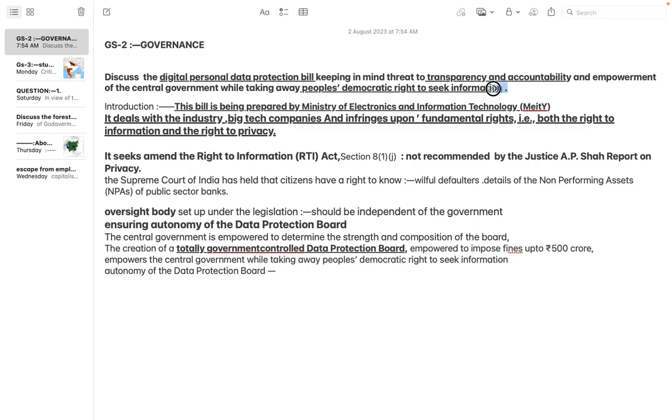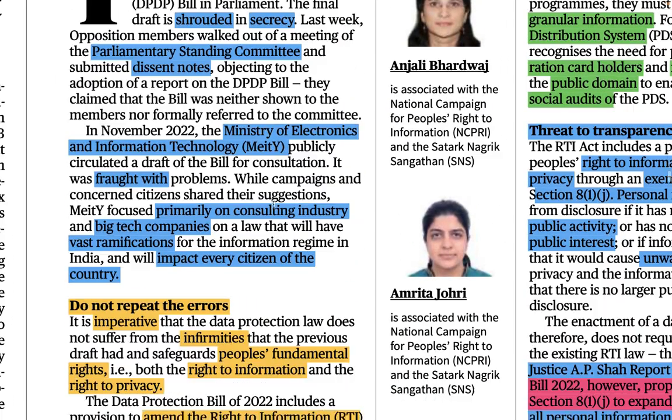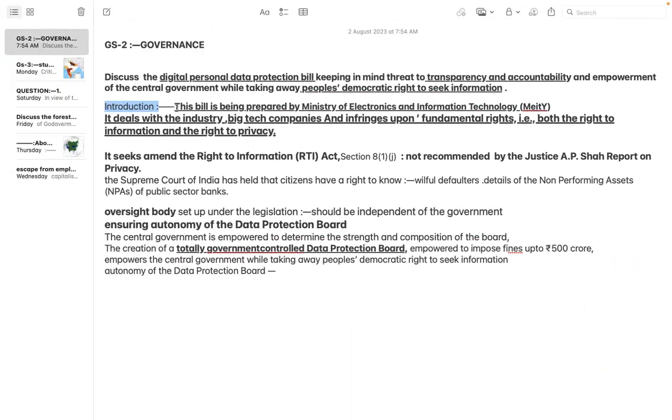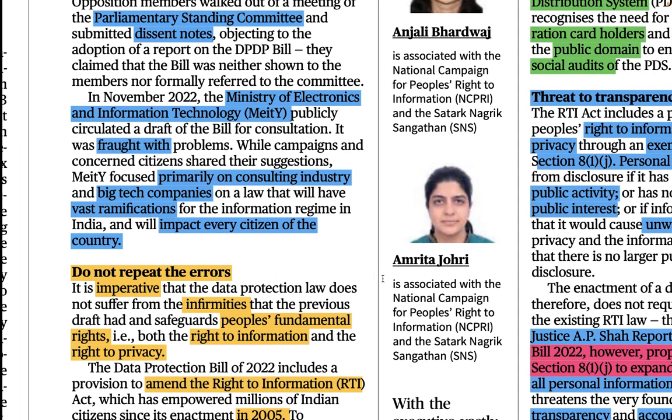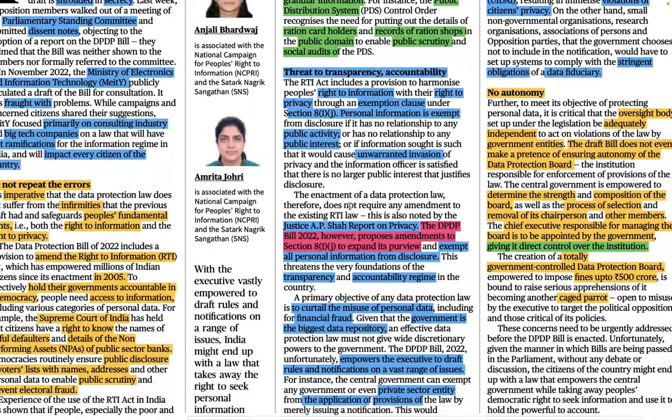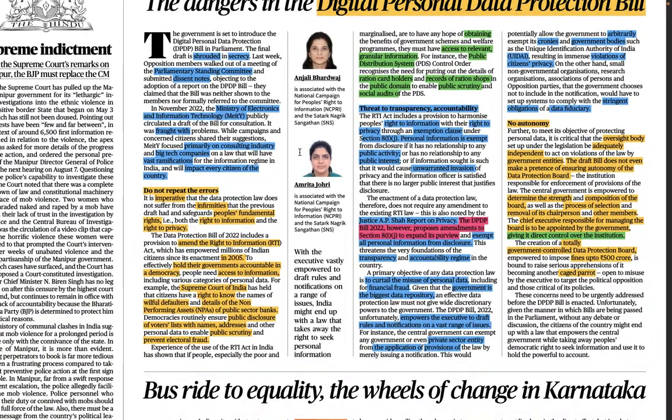So whenever you read about seeking information, the right to seek information, or right to know, that means the Right to Information, RTI, which was enacted in 2005, right? So this is what we have understood. This is the question that I have written, and then we will be writing the introduction also, once we read something, whatever would be required. I will tell you that you can use these points as introductions, then in the main body we will write something, and at the conclusion or suggestions we will do something, right? Everything will be from this particular paragraph or area, you don't have to go anywhere else, right?